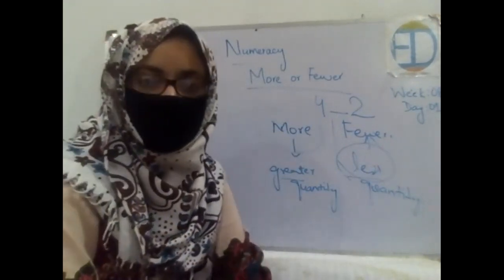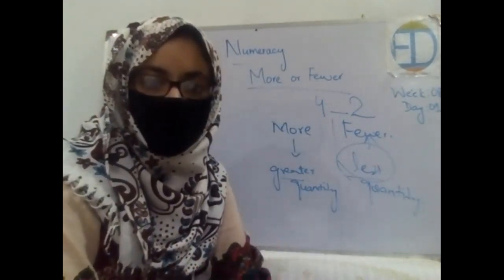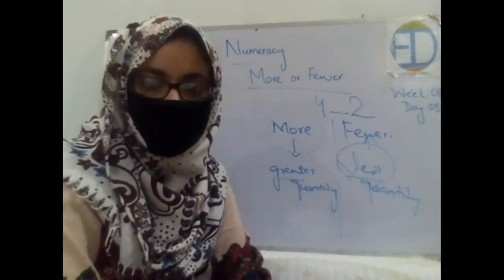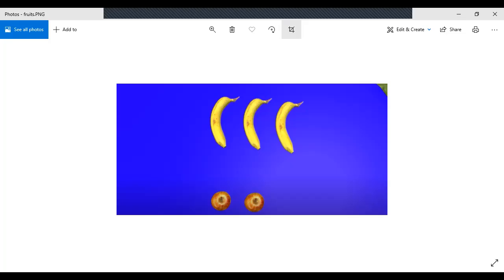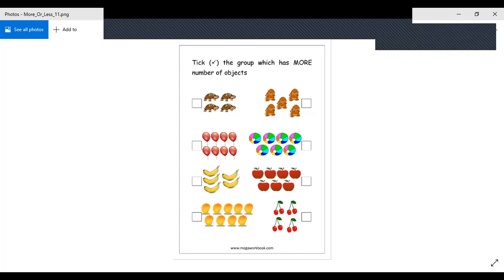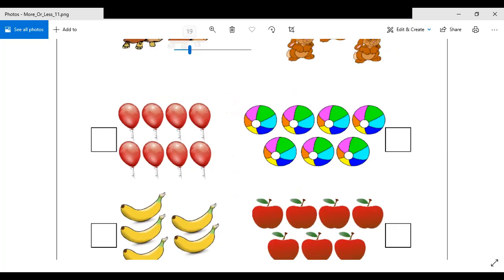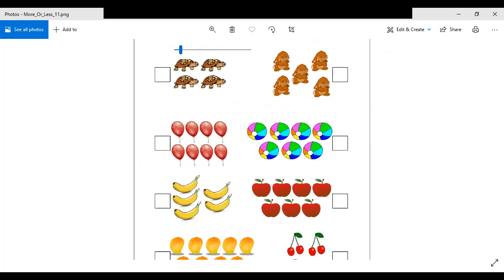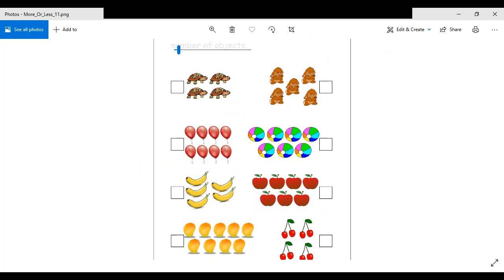Okay, now before ending the class, I'm going to share a picture with you. There is a small exercise, a small activity that you are supposed to do, and then we will end the class. The activity is very similar to the one you have just done in your book. The pictures of objects are given to you and you are supposed to put a tick on the more number of things, right?